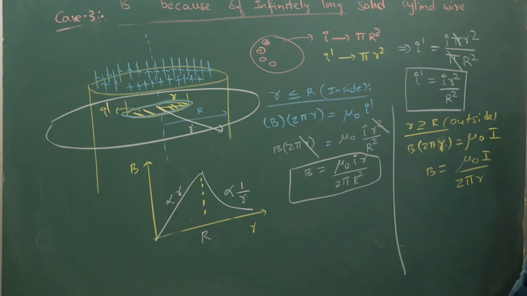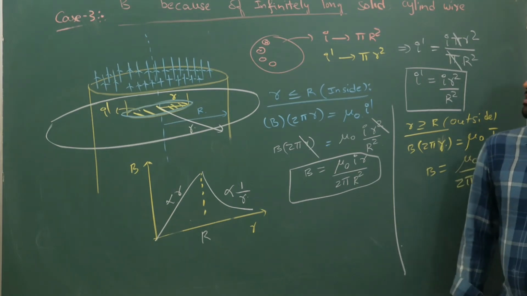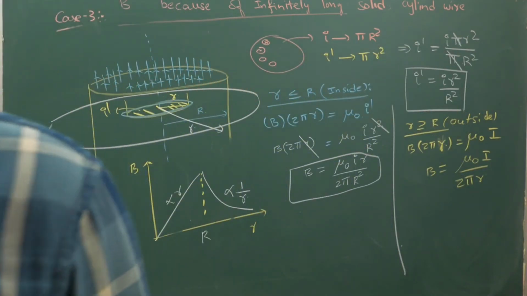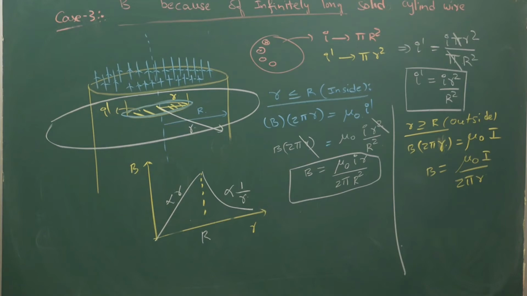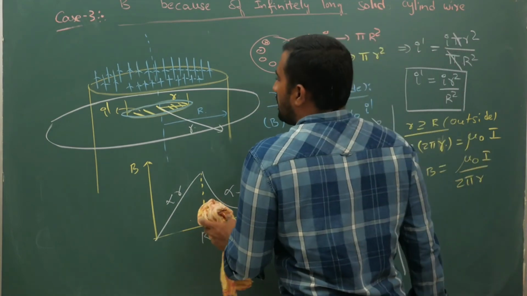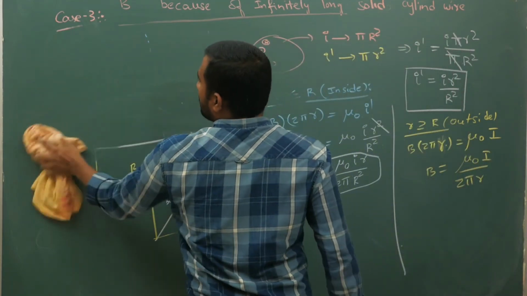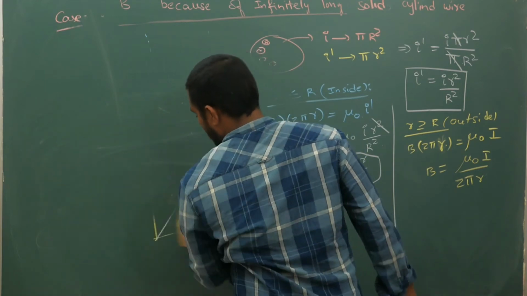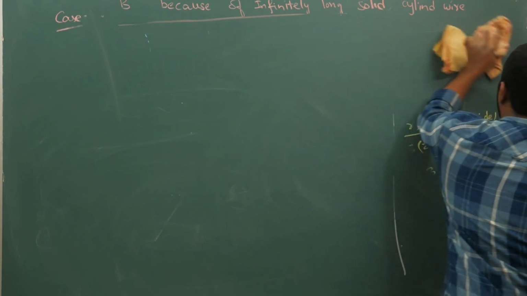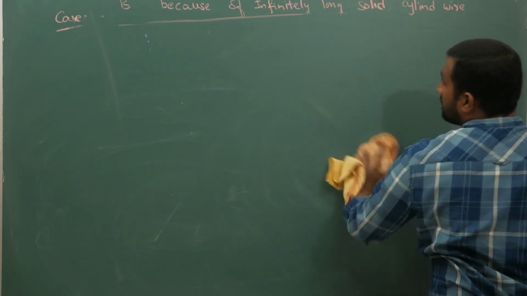Next is case 4. We will apply it for an infinitely long solenoid. For a finitely long solenoid, you can use the formula that was discussed previously.